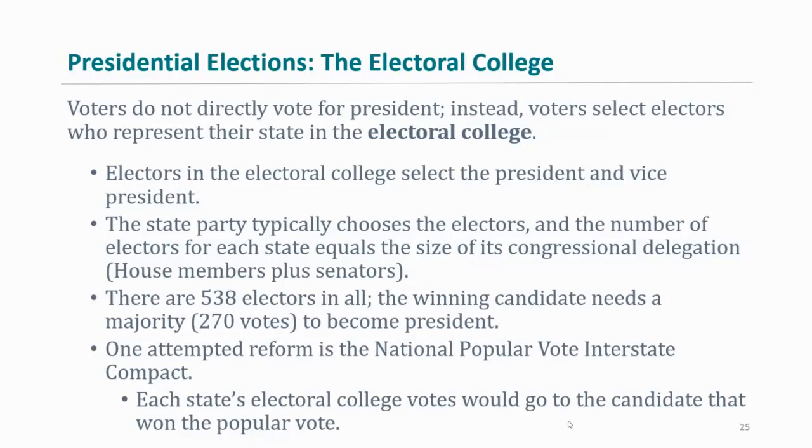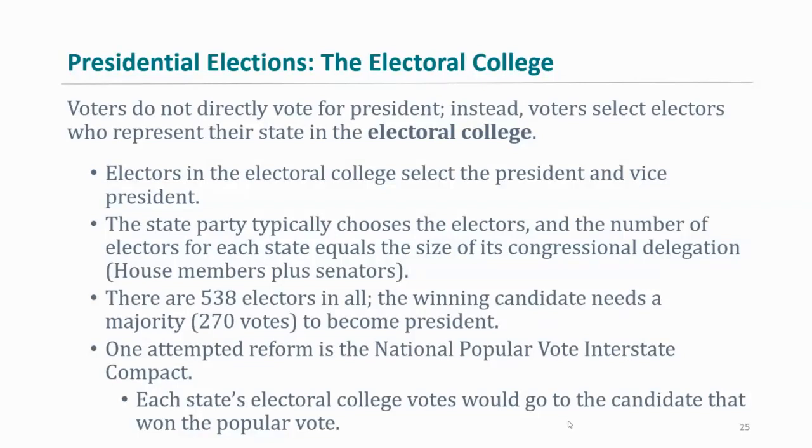Instead, voters select electors who represent their state in the Electoral College. So electors in the Electoral College select the president and the vice president. The state party typically chooses the electors, and the number of electors for each state equals the size of its congressional delegation, House members plus senators.